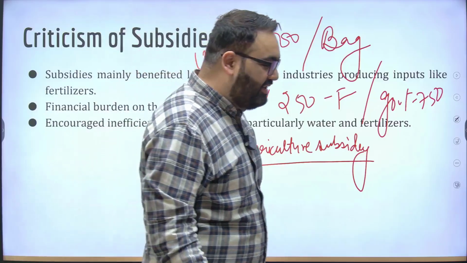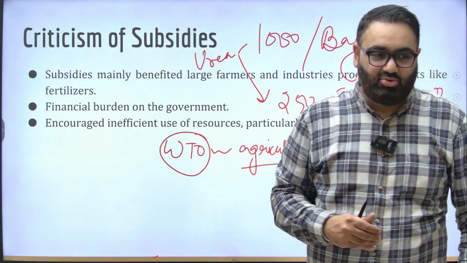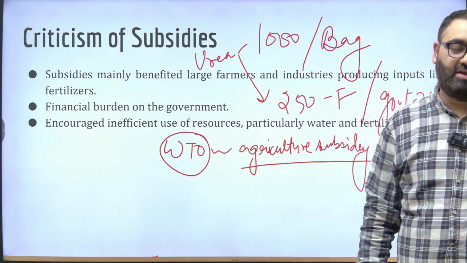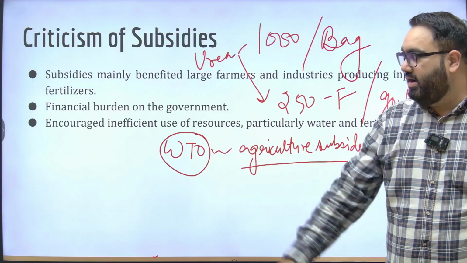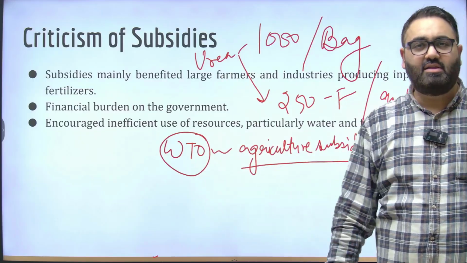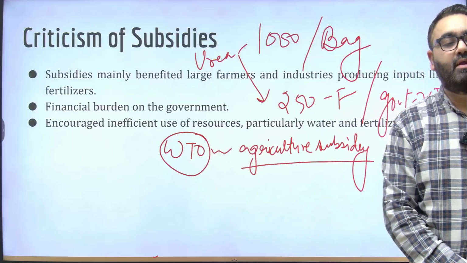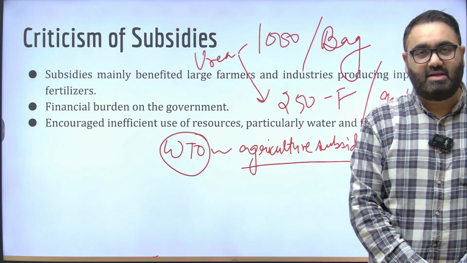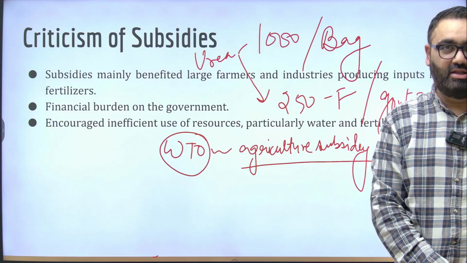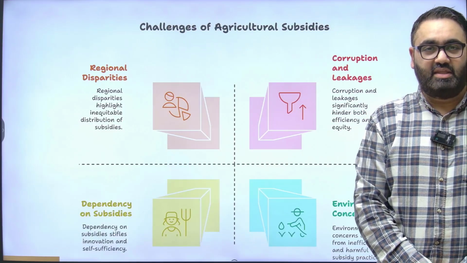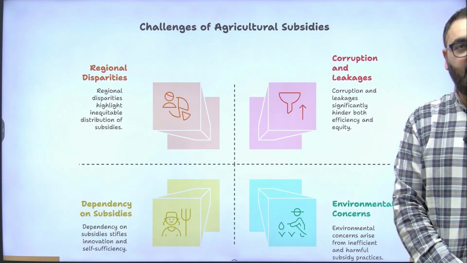So who is losing at the end of the day? It is the Indian government that is losing because of this huge subsidy bill that we have. So ideally, the government has to cut down or reduce the subsidy, which the government has been working on. It can't be done randomly, but this is something the government has been working on in the long run. These are the challenges related to agriculture subsidy.